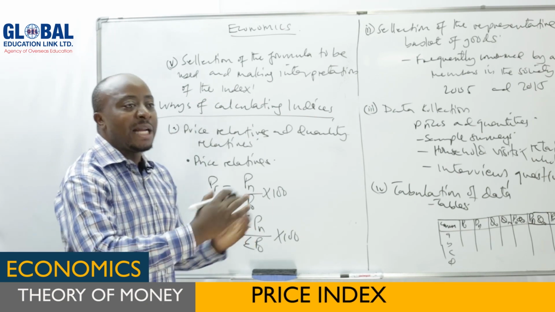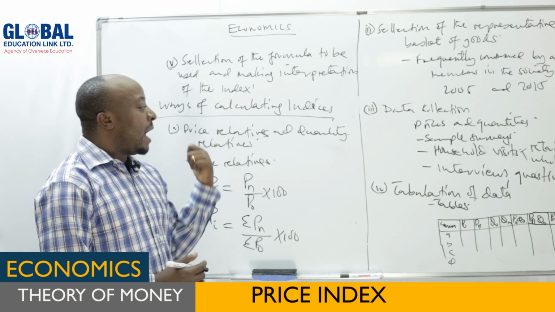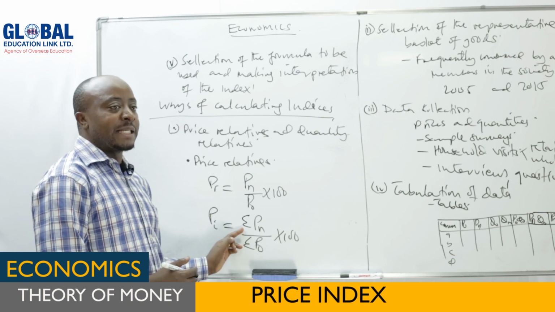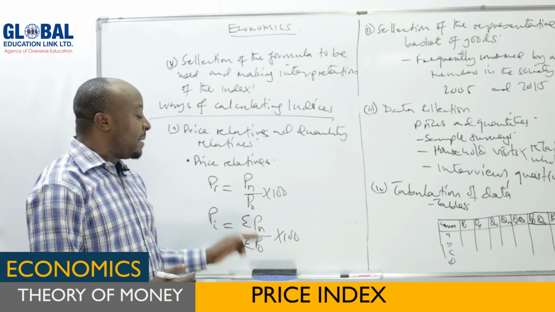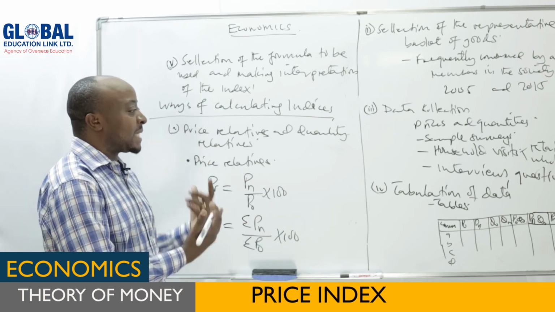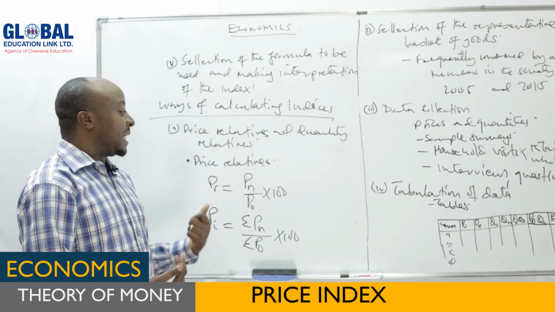Now when we have several items and we are told to calculate the price average or simple price index, that means we take the summation of the current year prices over the summation of prices of the base year times 100. Then what we get is the simple price index or the average price index, and we'll see them later in some examples.